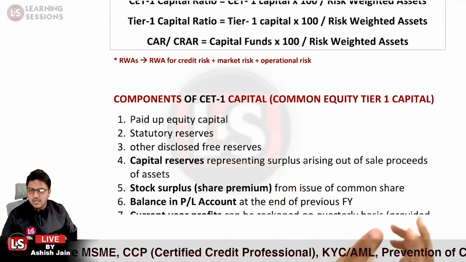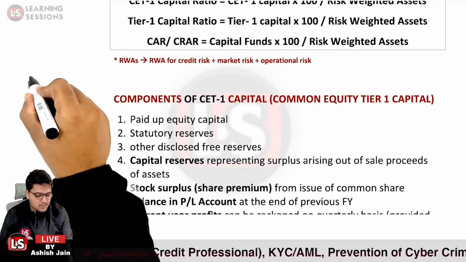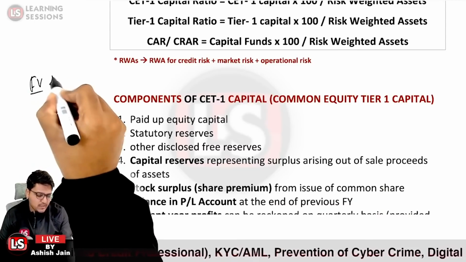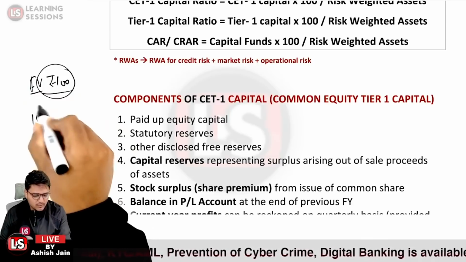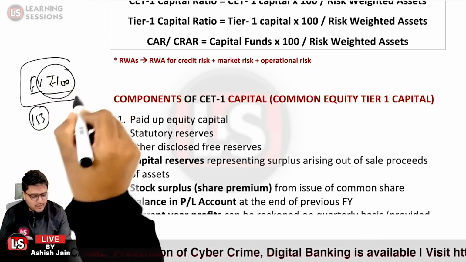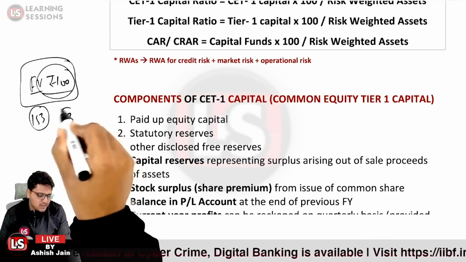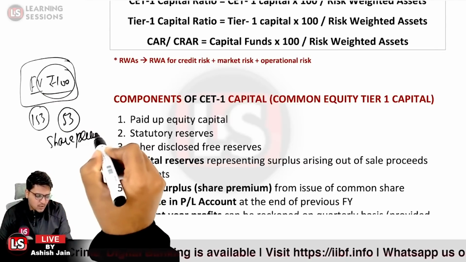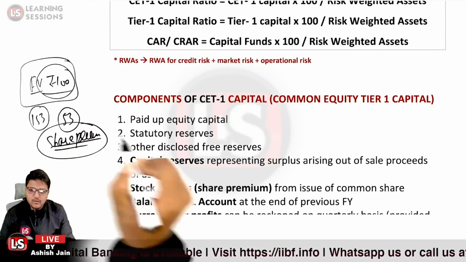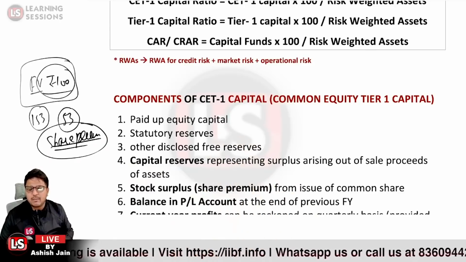When the shares are being issued, let us say the face value of the share was rupees 100, and now the market value of the share is 153. Now 100 is the face value, and the surplus, that is 53, is representing the share premium. Now share premium is also basically a component of CET1 capital.